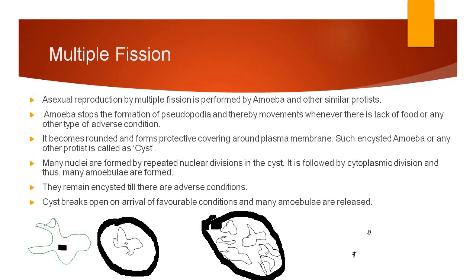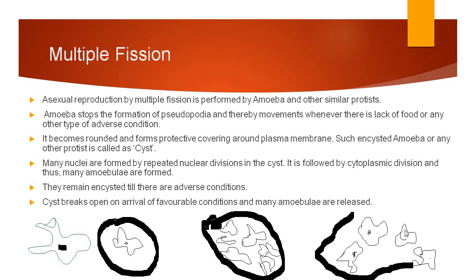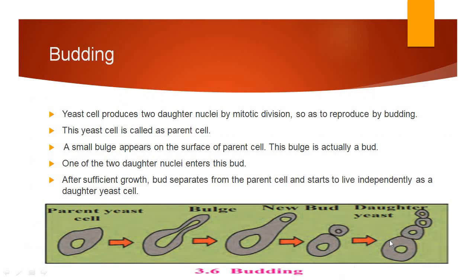From one amoeba, many amoebas get created in this cyst. These are the small amoebules. When favorable conditions occur again, the cyst gets broken and all the amoebules come out. So from one amoeba, multiple amoebas are produced. This is called multiple fission.